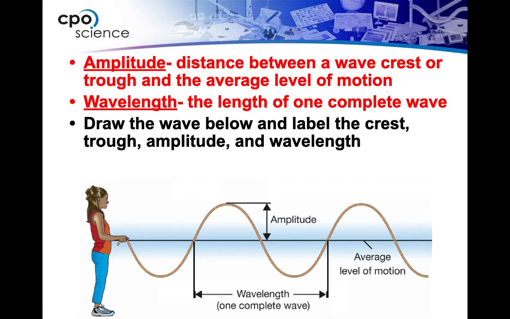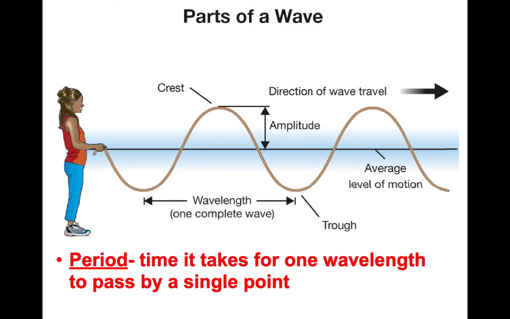We also use a term called wavelength to measure the length of a complete wave. When you do this, make sure you always pick one point to another. So if I look at this picture, it looks like they're doing the beginning of one wave to the beginning of the next. You could do something else if you wanted to do crest to crest, trough to trough. Just make sure you pick whatever it is. So those are really important terms when we look at waves. We have a wavelength, we have amplitude, crests are the high parts of the wave, and troughs are the low parts of the wave.